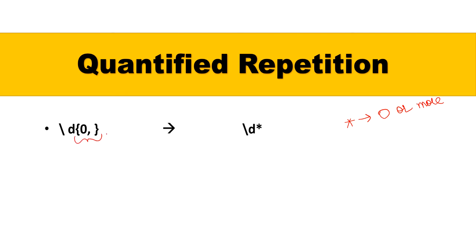If we have 0 or more, we can simply say \d asterisk. Also, if it is 1 or more, we can say plus, because plus signifies 1 or more, right? So if I use 1 as the minimum and maximum as infinite, it is the same as the plus repetition operator. If 0 is the minimum and maximum is infinite, it is assumed to be the asterisk repetition operator.